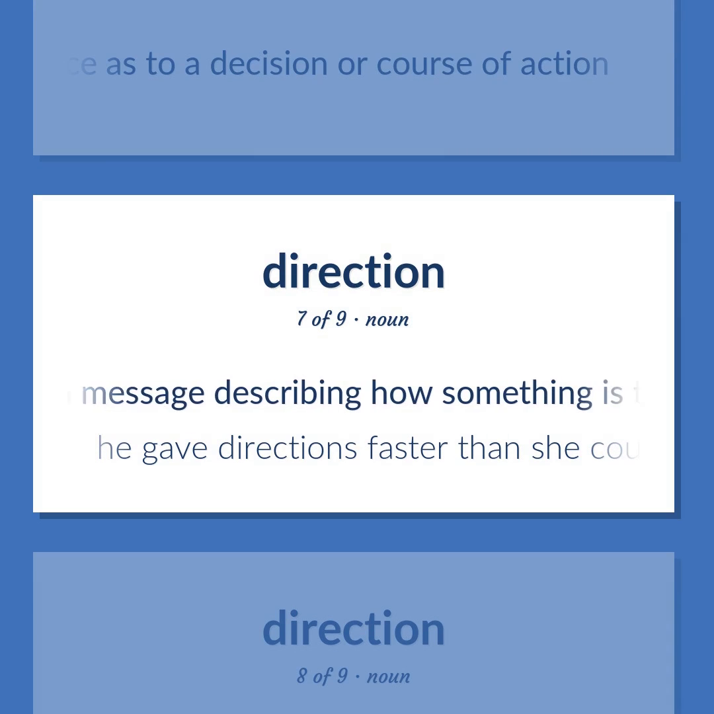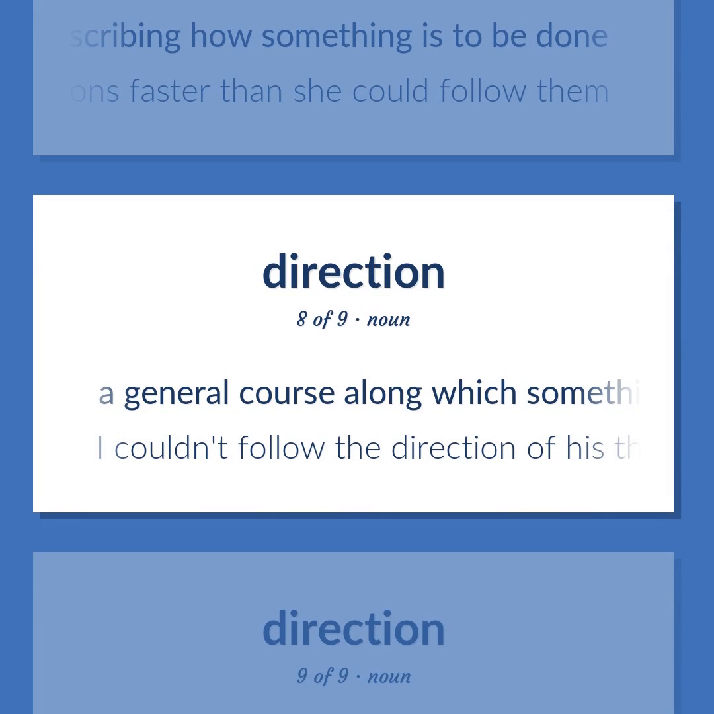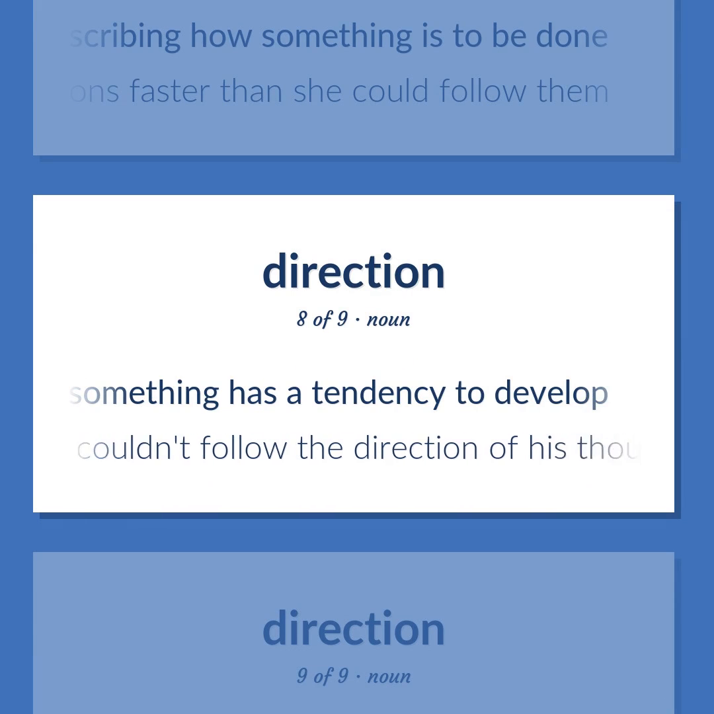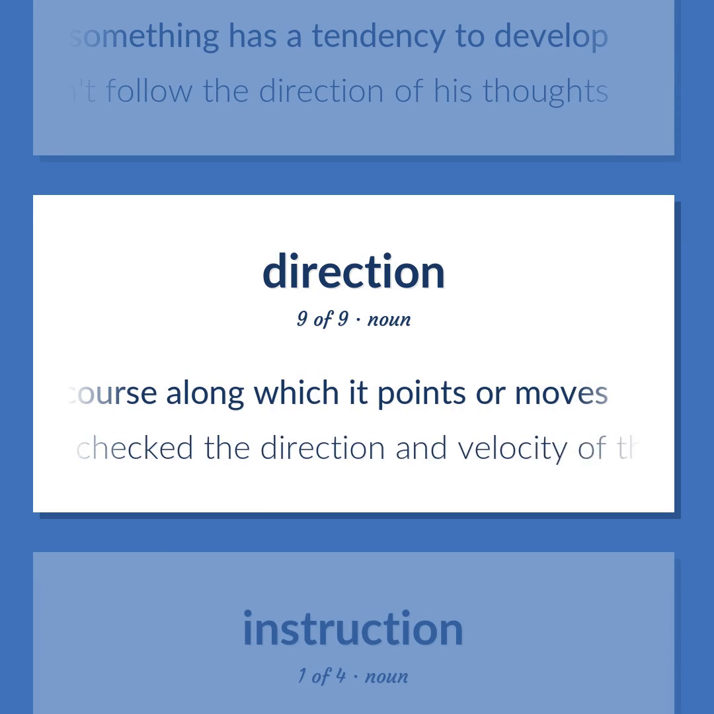A message describing how something is to be done. He gave directions faster than she could follow them. A general course along which something has a tendency to develop. I couldn't follow the direction of his thoughts. The spatial relation between something and the course along which it points or moves. He checked the direction and velocity of the wind.